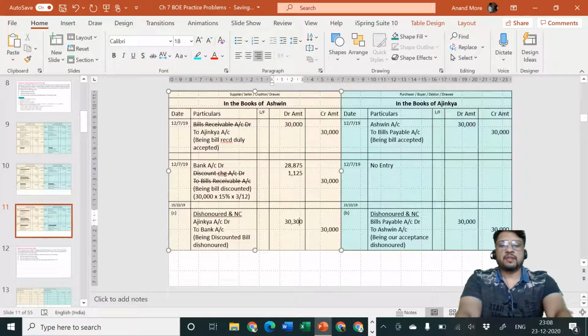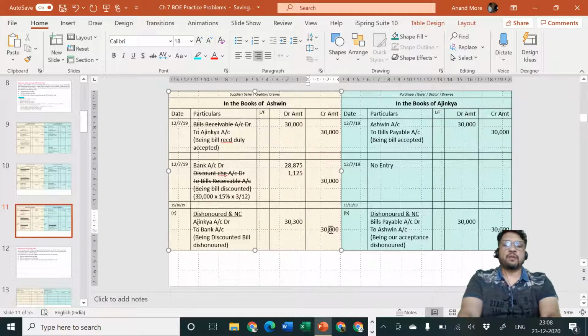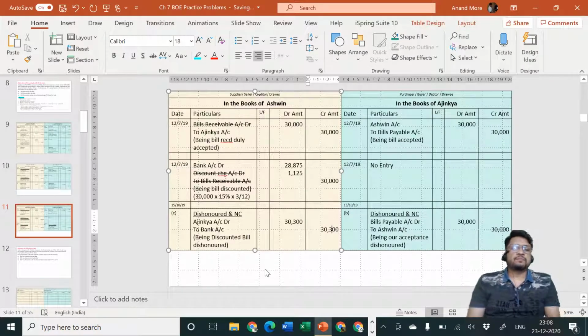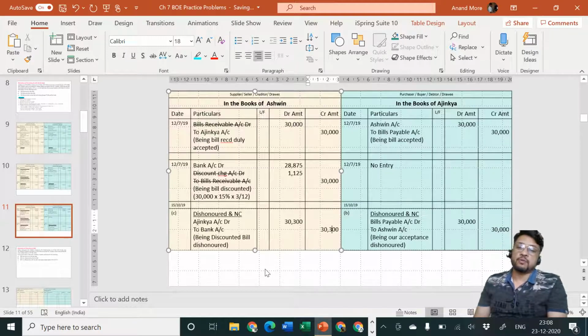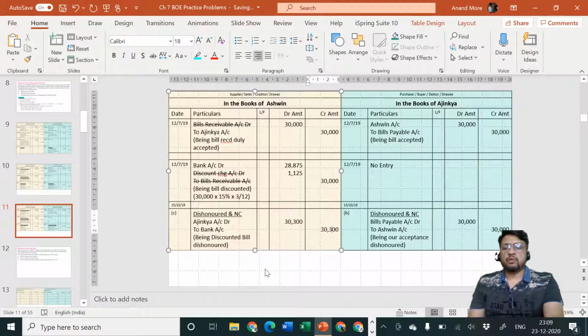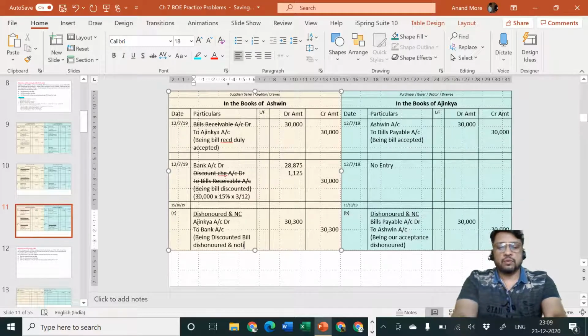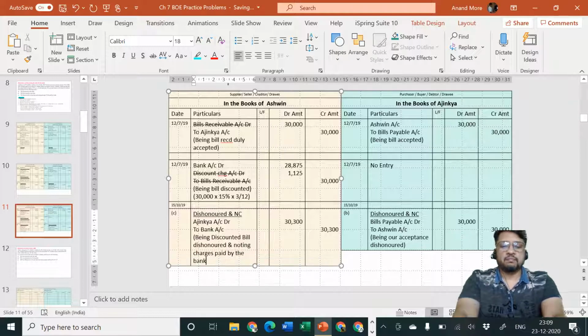Banker is paying noting charges, so the banker will recover the money from us. The banker will recover that money from our bank account. The entry will be BR cancel. डिस्काउंट को भूल जाओ, बाकी एंट्री को उल्टा करो, और बाकी एंट्री को उल्टा करने के अंदर और एक चीज़ को डाल दो. कौन सी चीज़ को डाल दो? नोटिंग चार्जेस. अमाउंट को ऐड कर दो, बस बाकी कुछ नहीं. Ajinkya account debit to bank account, being discounted bill dishonored and noting charges paid by the bank.